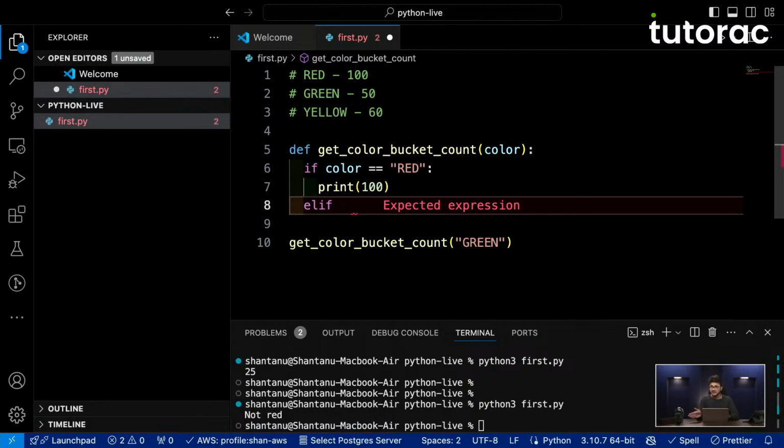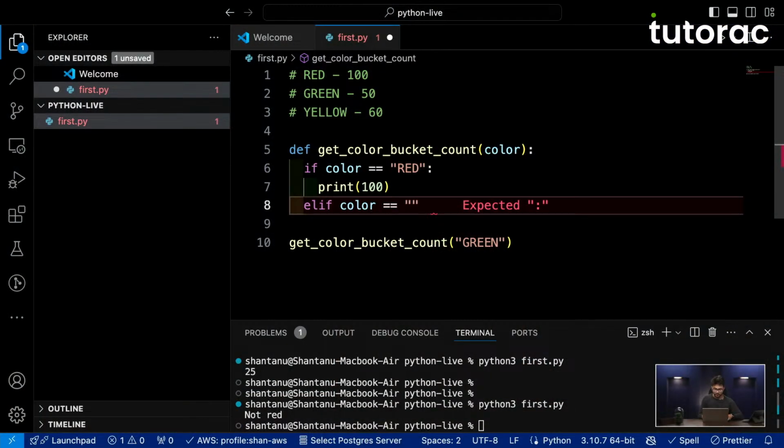Now, inside this else block also, if you want to make sure that it should run only on a specific condition, then we make use of an else if condition. So if the first condition fails, you want to check for a second condition and so on, then we make use of an else if statement. This is also called an else if ladder.